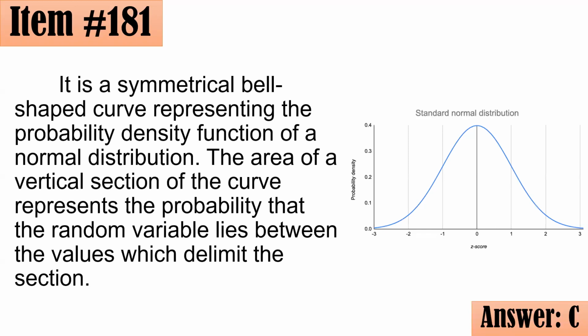It is a symmetrical bell-shaped curve representing the probability density function or PDF of a normal distribution. The area of a vertical section of a curve represents the probability that the random variable lies between the values which delimit the section. So, yung skew to the left at skew to the right naman po ay non-symmetrical. No? So, letter C.